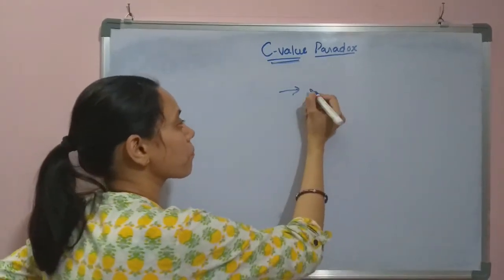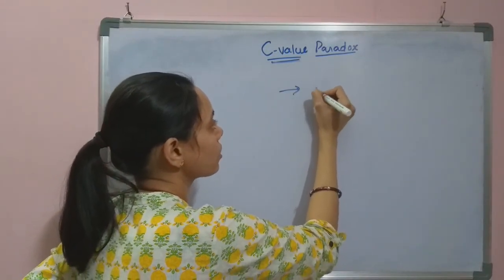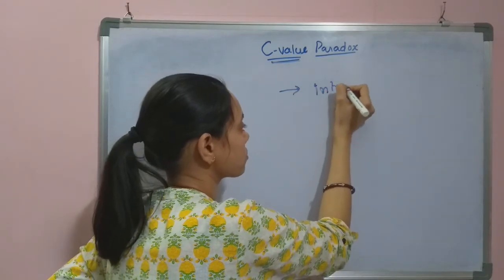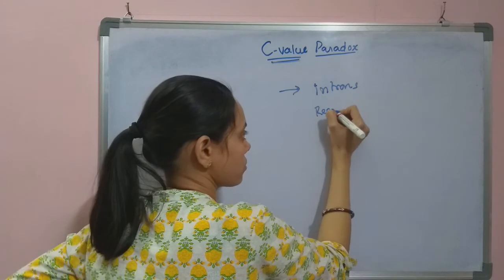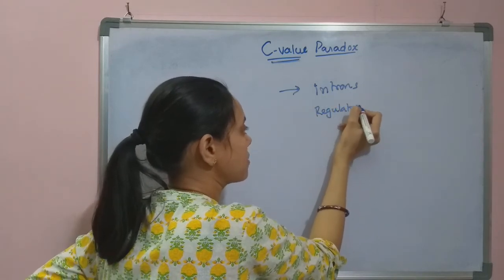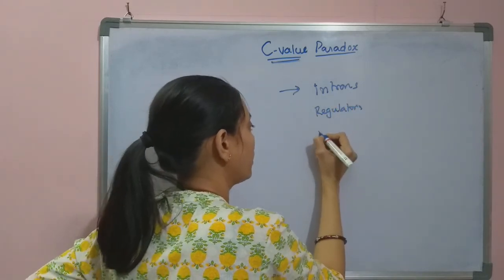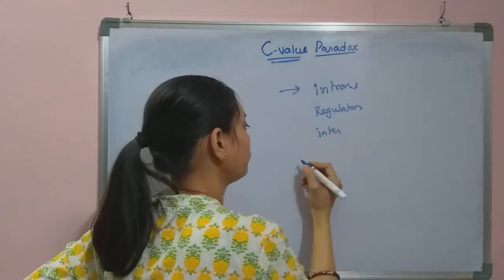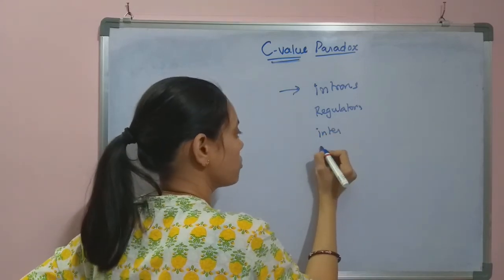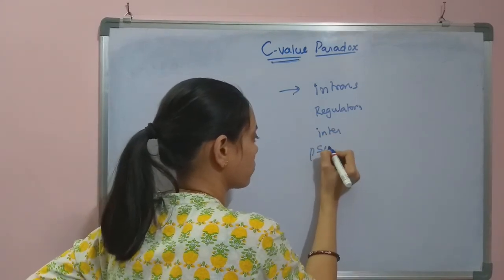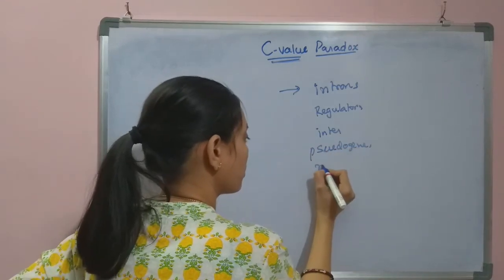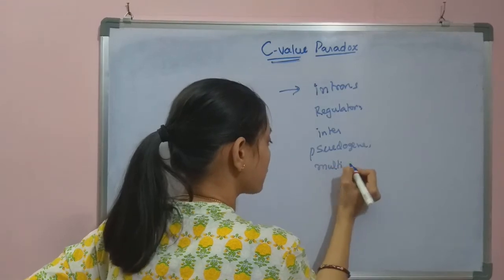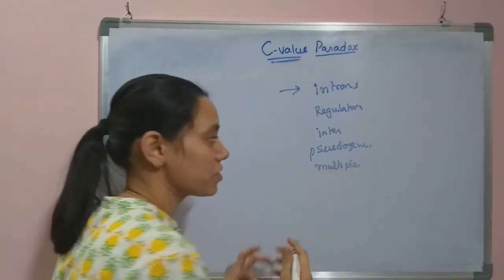Basically, it indicates the presence of introns, regulatory sequences, intergenes, and pseudogenes, and the multiple copies of the genes, multiple copies of the sequences.